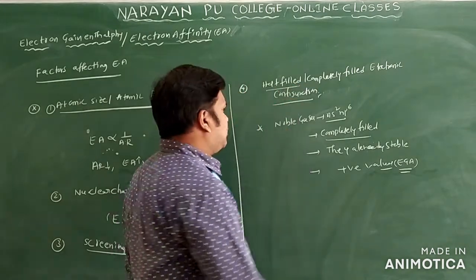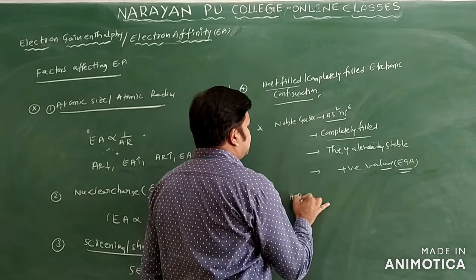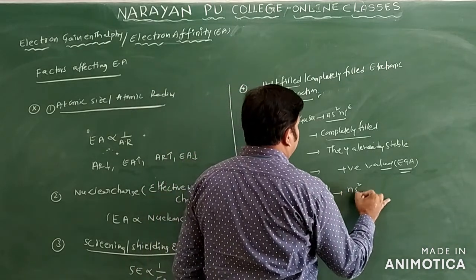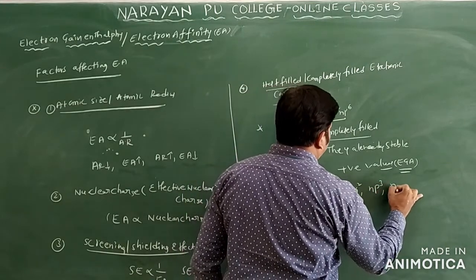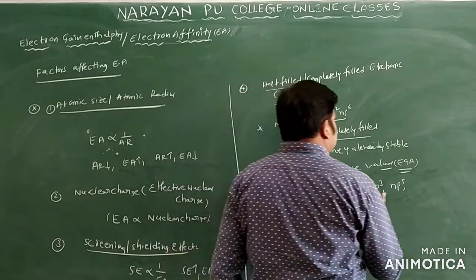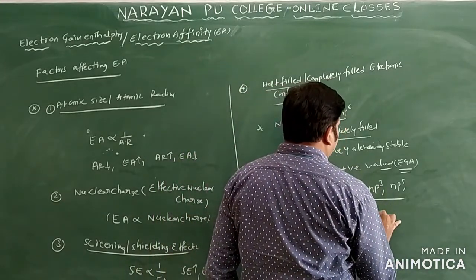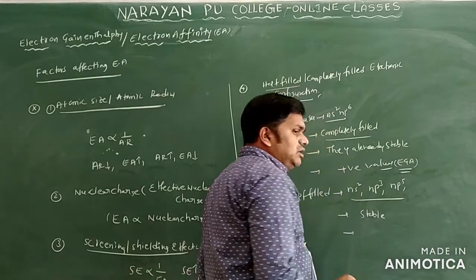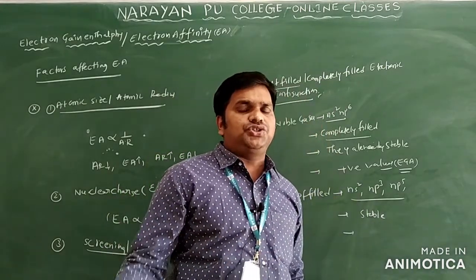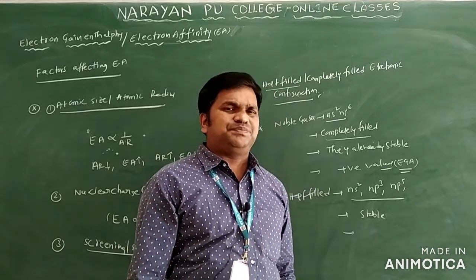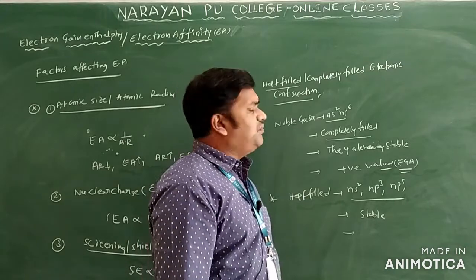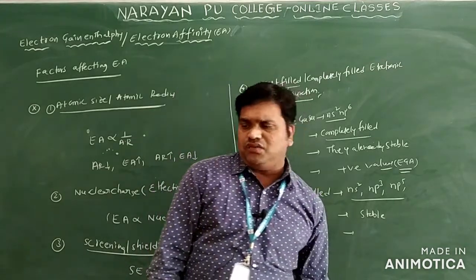This applies to completely filled configurations as well. If we take half-filled configurations, the possibilities are ns2, np3 or np5 like this. These configurations are also stable, so their values are close to zero, not exactly zero, meaning they have some least values. So this is regarding half-filled and completely filled electronic configurations.